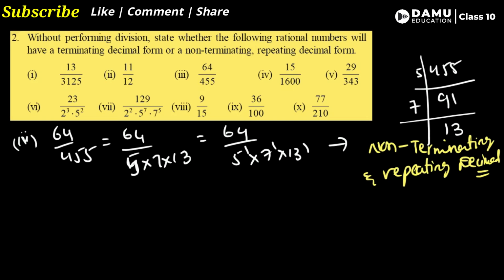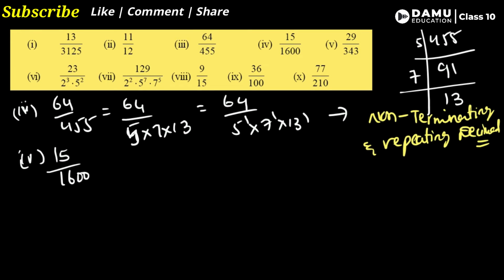Then our fourth one is 15 by 1600. Maybe you will get it in the format of, let's take this one, prime factorization. So do the prime factorization of 1600.